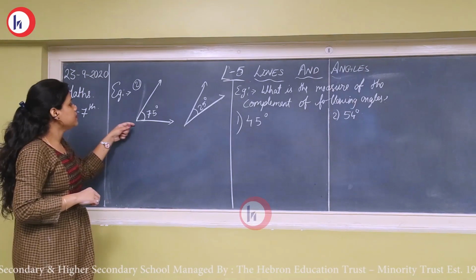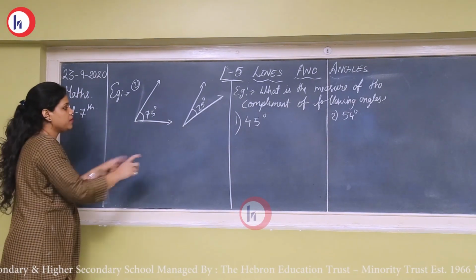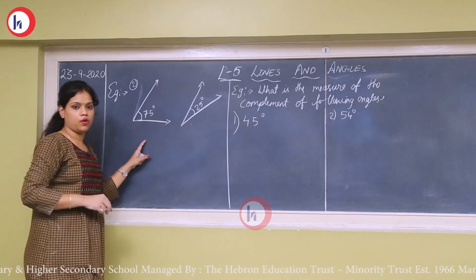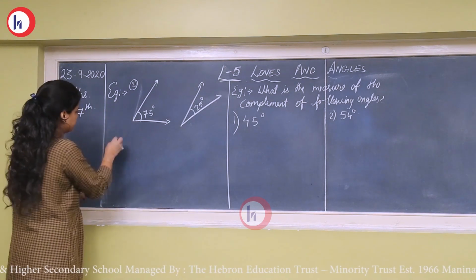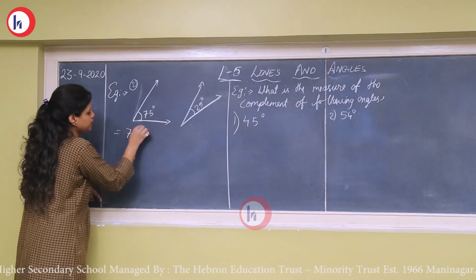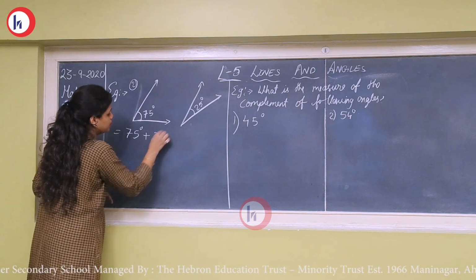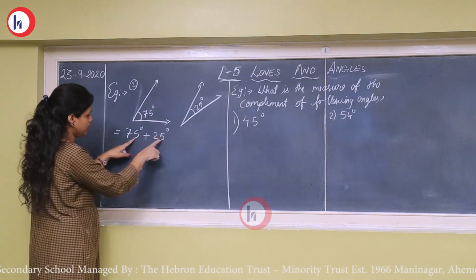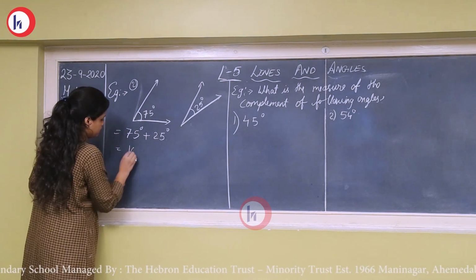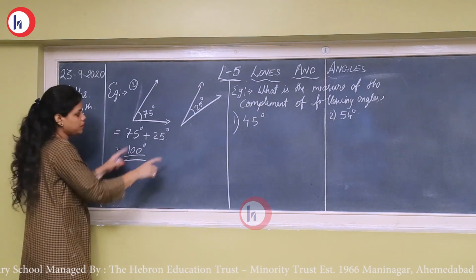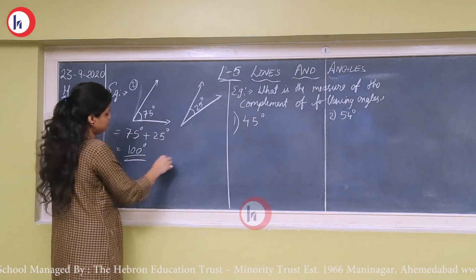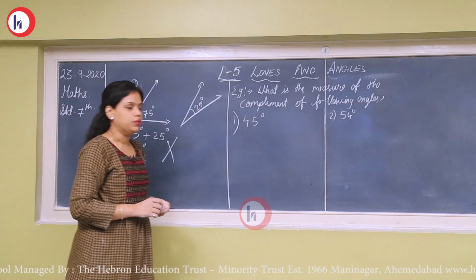Now let's see another example for complementary angle. We will check whether these two angles are complementary to each other or not. See, 75 degree plus 25 degree should make 90 degree. Are they making? Let's check. No, they are making 100 degree. Does that mean these two are complementary to each other? The answer is no. Okay.